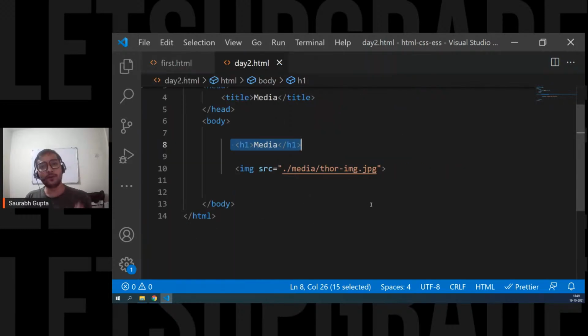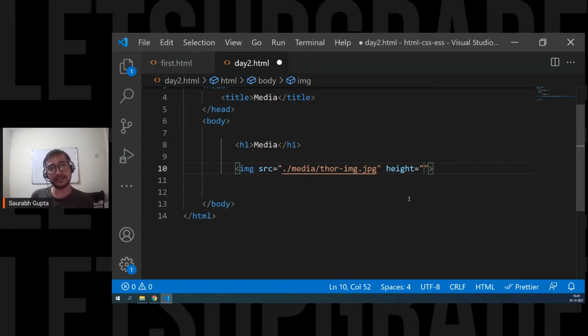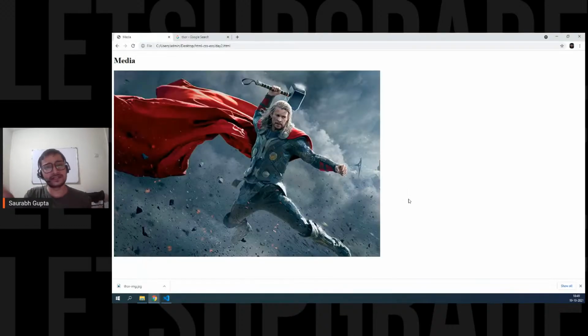Now, there are a few more attributes in the image tag. We know how to write one more attribute. Give a space and then you have height. By using this, you can manipulate the height of the image. Now remember, we didn't use the height attribute, but it still worked. That means height is an optional attribute. But yeah, src is a required attribute. You have to use it. Otherwise, you can't display any image. Without src, there's no image. But height is optional. Even if you don't use it, you can still see the image.